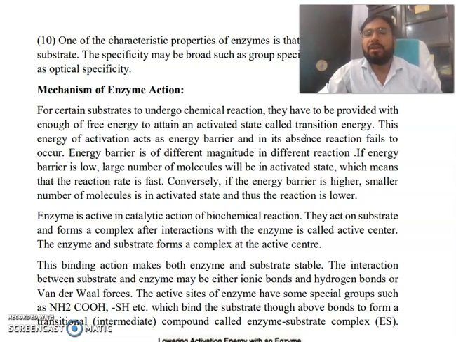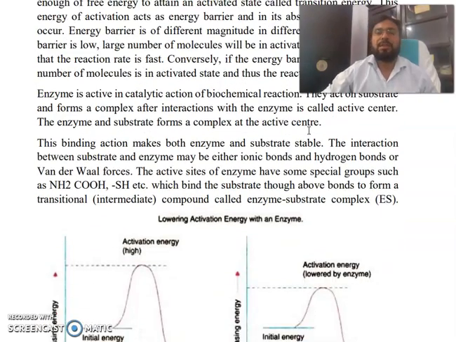Enzymes are active in the catalytic action of biochemical reactions. They act on the substrate and form a complex at a region called the active center. This binding makes both enzyme and substrate stable. The interaction between substrate and enzyme may be through ionic bonds, hydrogen bonds, or van der Waals forces.